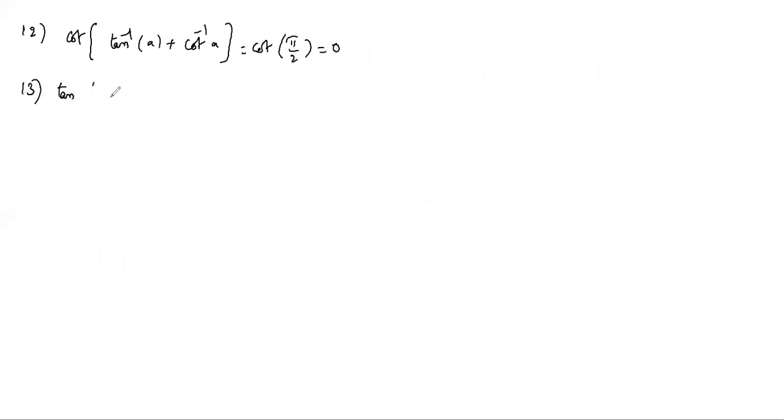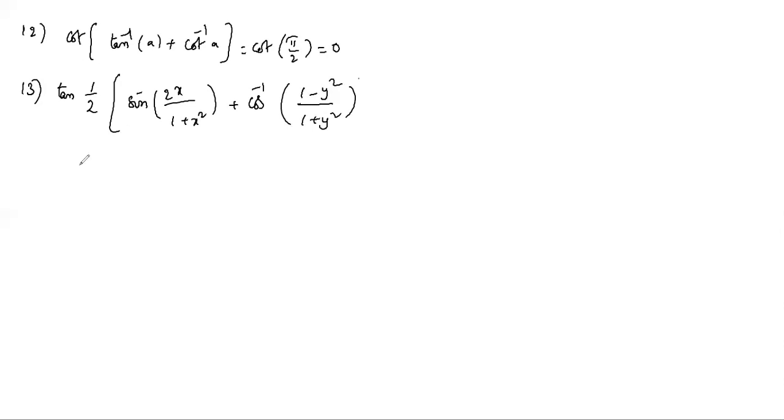Tan of half into sin inverse 2x by 1 plus x square plus cos inverse 1 minus y square by 1 plus y square. Tan of half into sin inverse 2x by 1 plus x square is 2 tan inverse x.